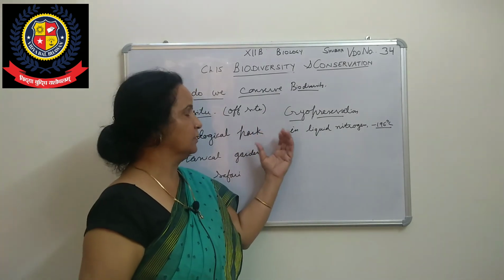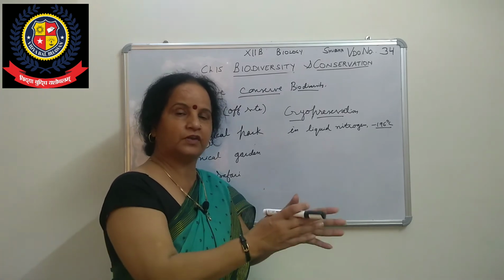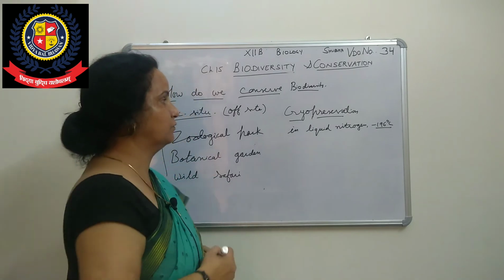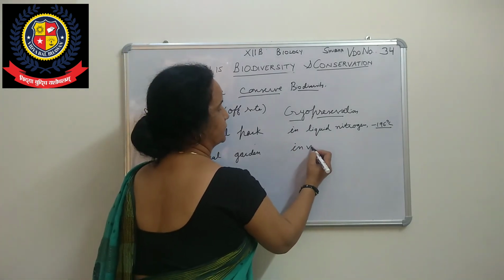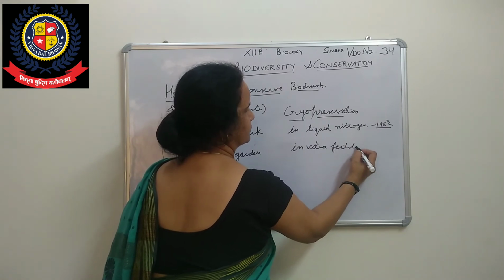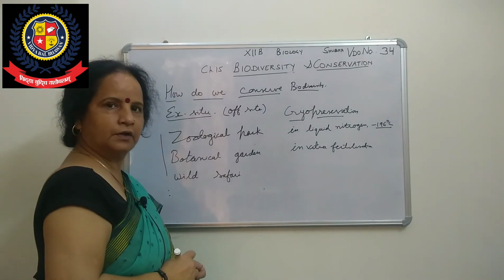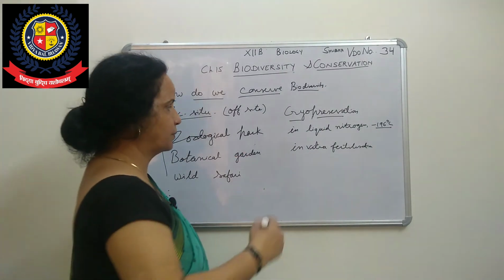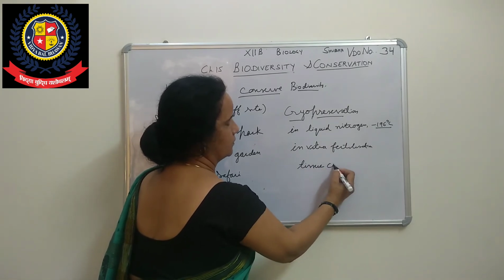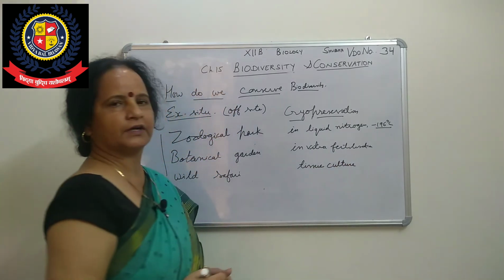So here we are preserving their gametes also. If suppose those species do not survive, we have got gametes. So then we are doing in vitro fertilization. Here we can do research work also. In the plants' case, we can propagate plants through tissue culture. We are using the tissue culture technique, and then we are protecting them.